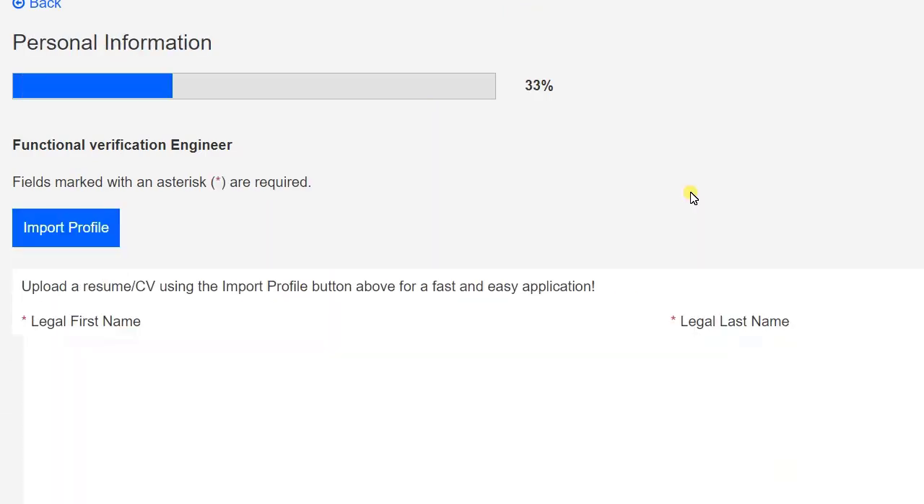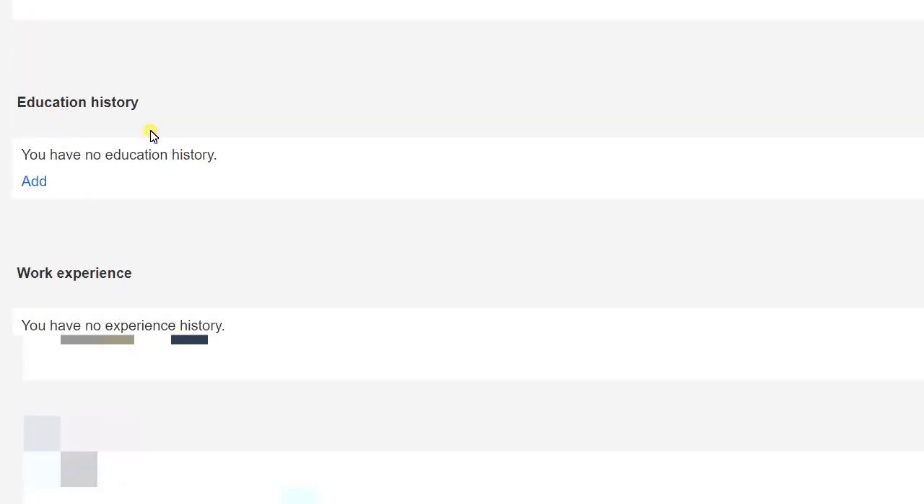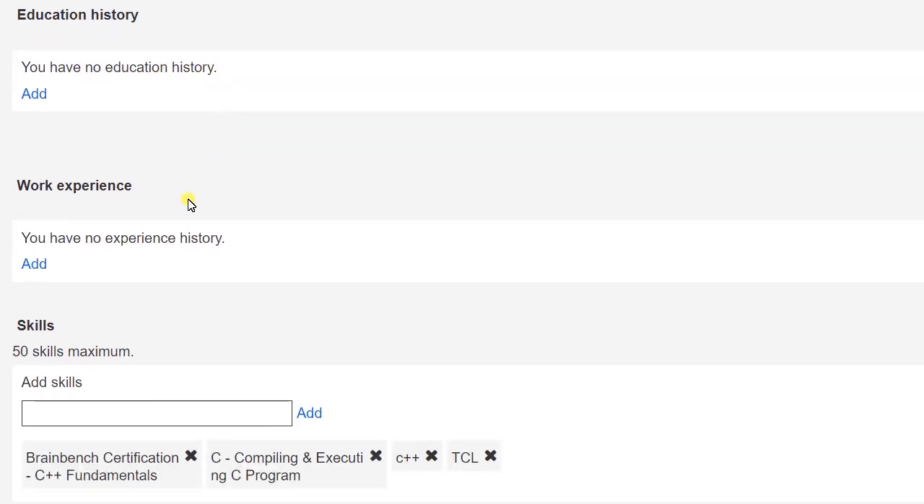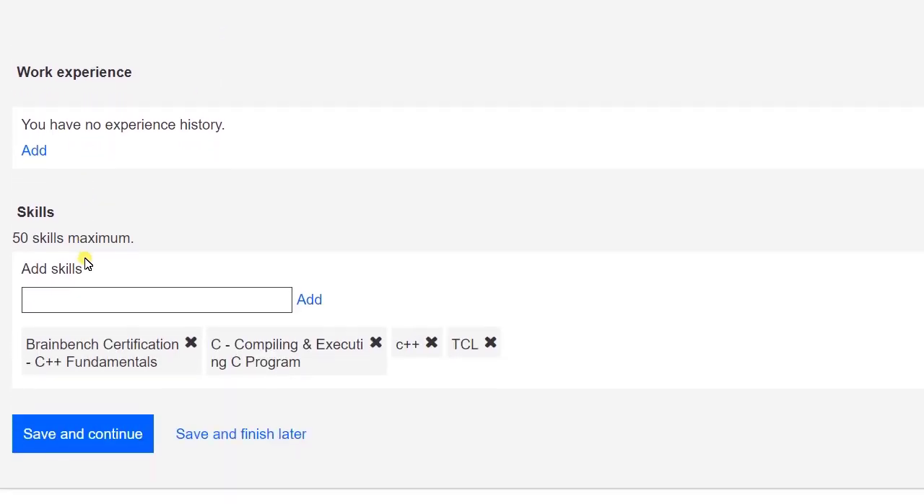I agree. So the first step is you have to upload your personal details. The second one is the education history. Here you have to add your graduation degree, and if you have any work experience you can add that. And the skills you can add like UVM, Verilog, C++, Perl. Okay, and click on save and continue.